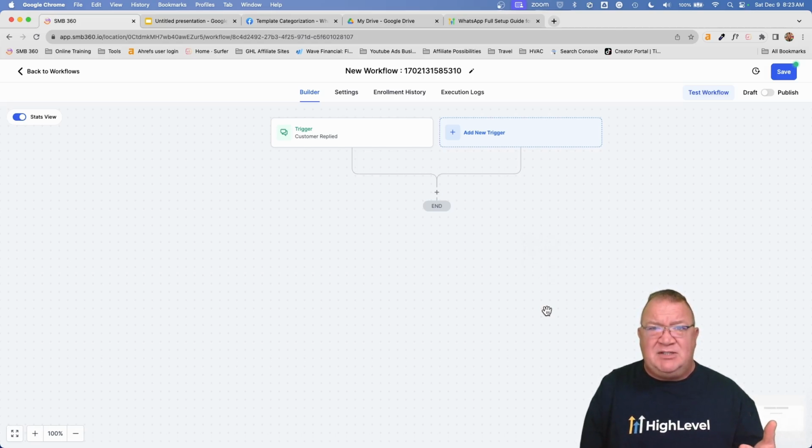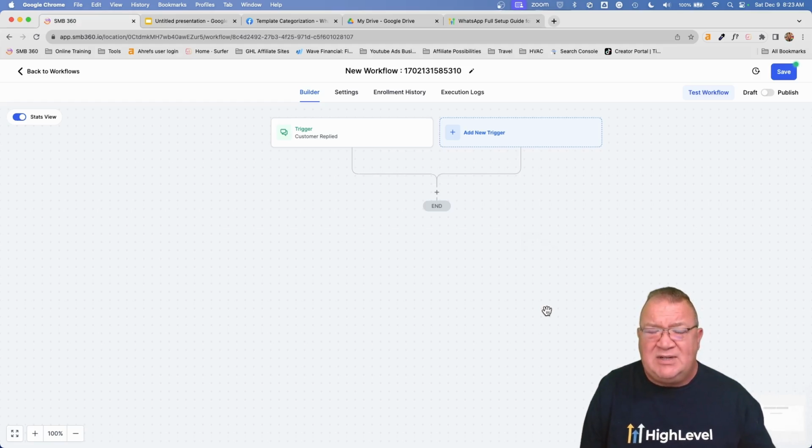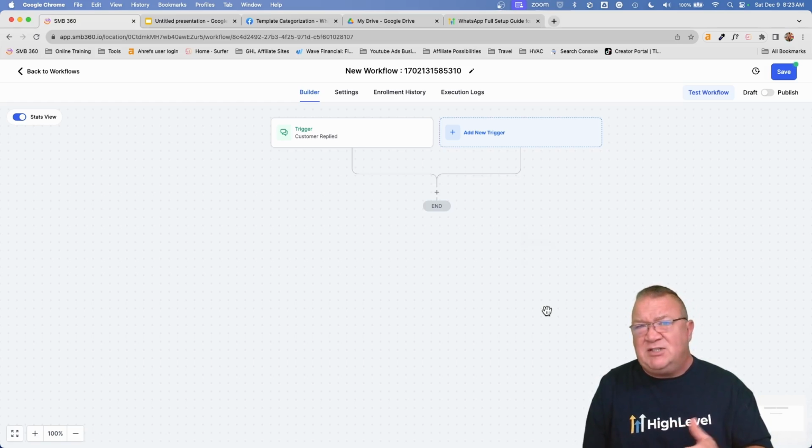Now, you can try text messaging, but this is where it gets a bit complicated. It would be great if there's a way to break out and say something like, if the phone number is in the coverage area, then send them an SMS message, and if it's not in the coverage area, then send them a WhatsApp message. But that's not available inside of a workflow right now. So you'll kind of have to choose either a WhatsApp message or an SMS message, however you want to do it. But you're not limited to just sending them a WhatsApp message.